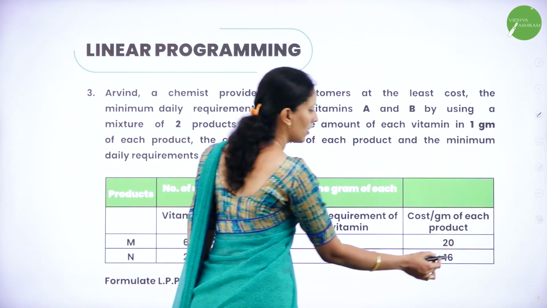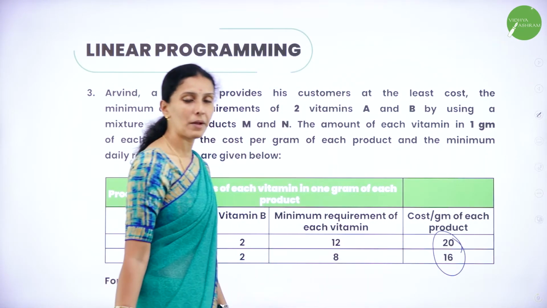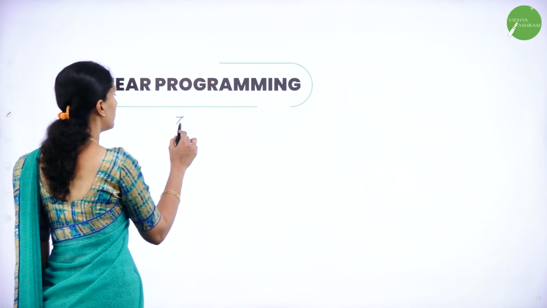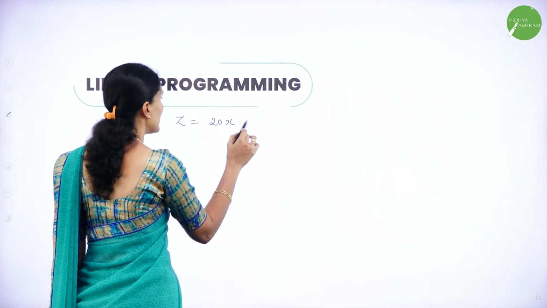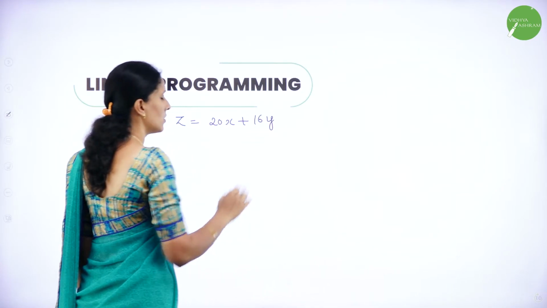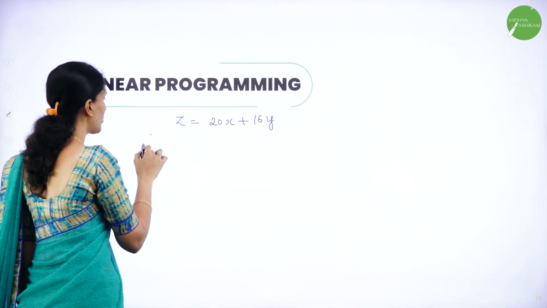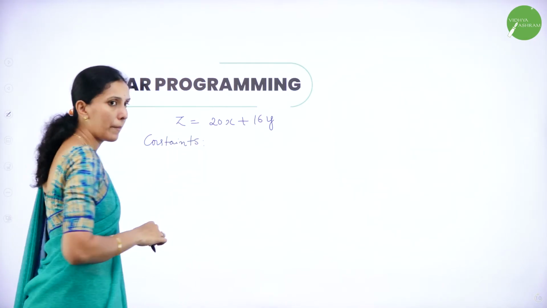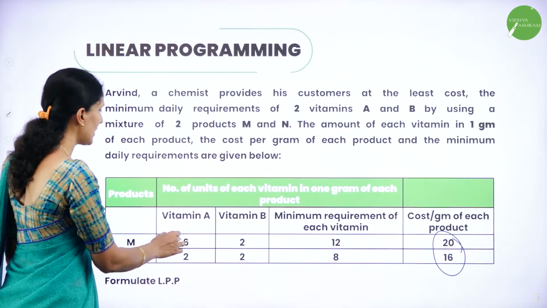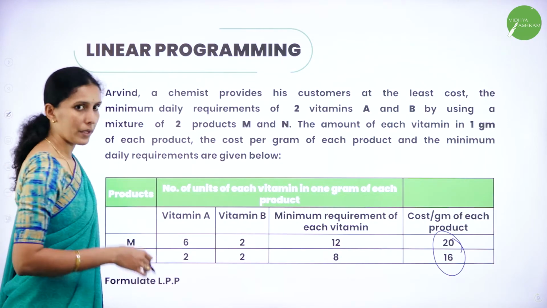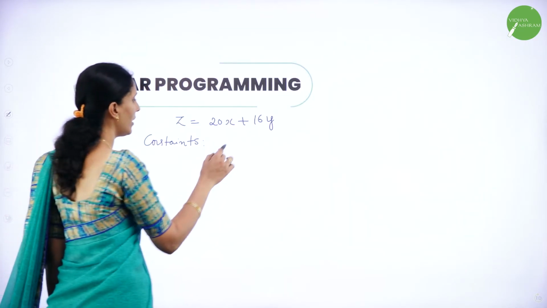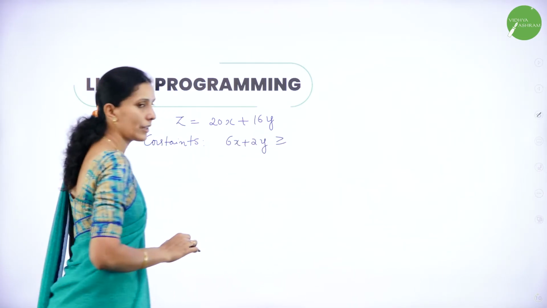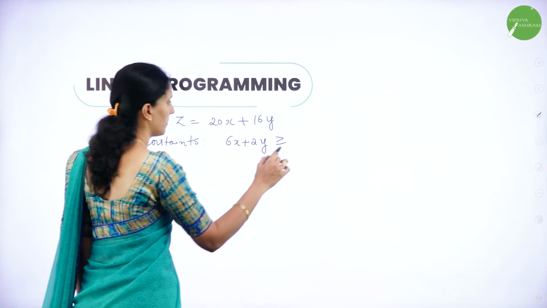So as I said, cost will always be my optimal function. That is Z is equal to 20x plus 16y. Now I have to write the constraints. So the constraint is for M and N. So M is 6 times of A, 2 times of B. That is, in terms of x and y we write 6x plus 2y. Minimum is given, so use greater than or equal to 12.